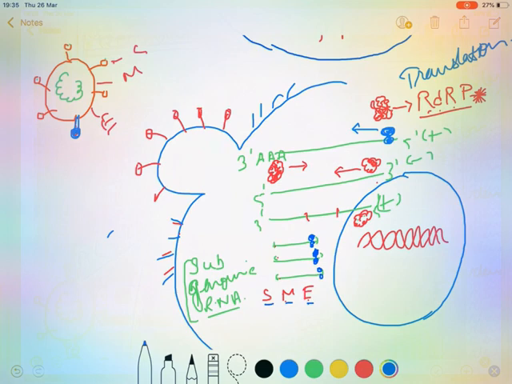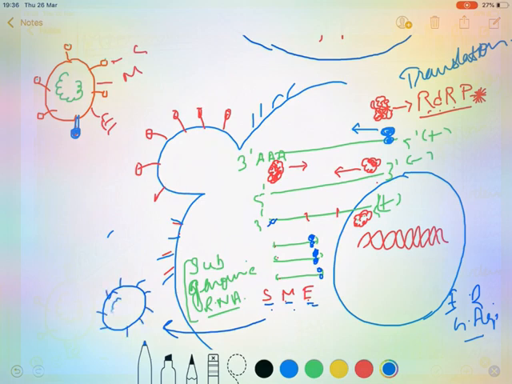Now, all these proteins, S protein, M protein, E protein, they are the membrane proteins, will incorporate together, taking the whole RNA inside it, and they are processed in the ER and Golgi body, and ultimately a new virus particle having its own protein, lipid bilayer, and its own RNA molecule will be released. Not only a single viral particle, there will be thousands of viral particles that will be released from this single cell after it infects the cell.